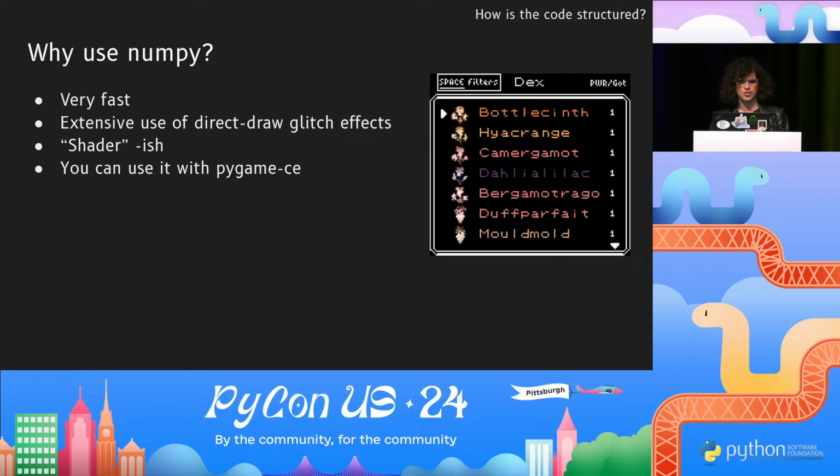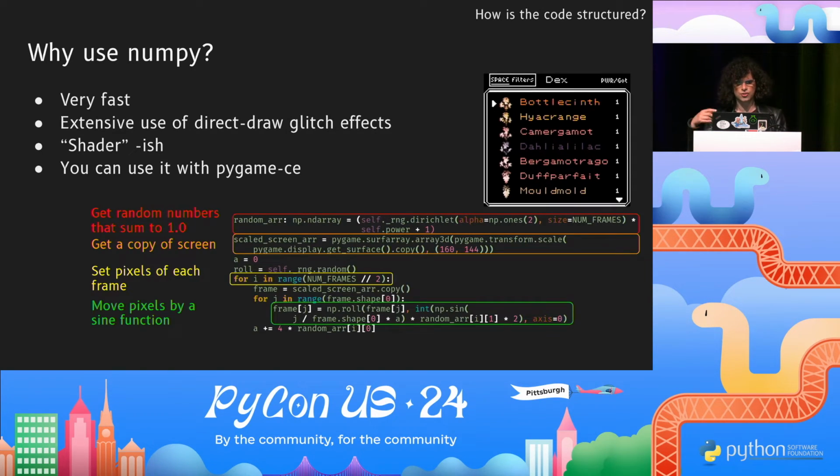This is a procedurally generated animation. It makes a little squiggle on the screen, and it is created using numpy. This is a truncated version of the code used to create it. In red, the script gets a bunch of random numbers from numpy. In orange, the script gets a copy of the game's display surface and converts that to a numpy array. In yellow, the script starts a loop to set up each animation frame.